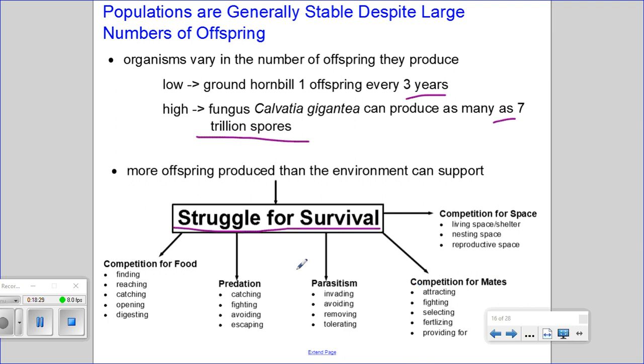They have to deal with infections, such as parasites. They have to deal with predation, and also compete for food. And so these individuals that are better suited, or better adapted to handle the struggles for survival, are more likely to live and reach reproductive age and pass on those traits by reproducing.